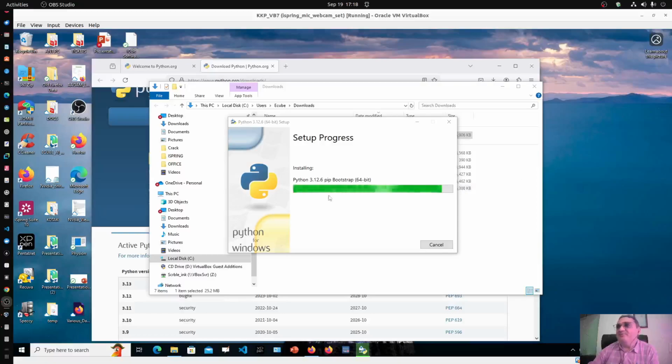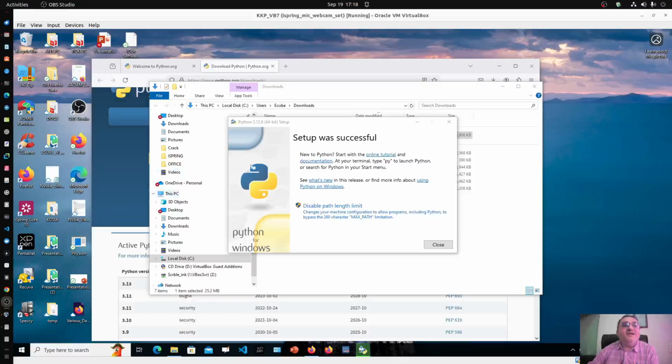Therefore, it is still installing. And this disable path length limit option, I think you should click that also.